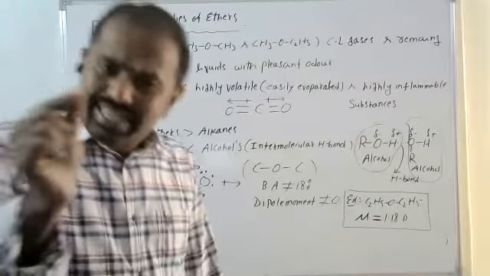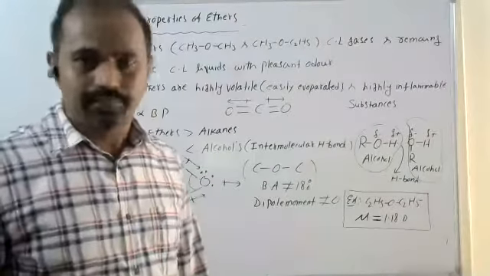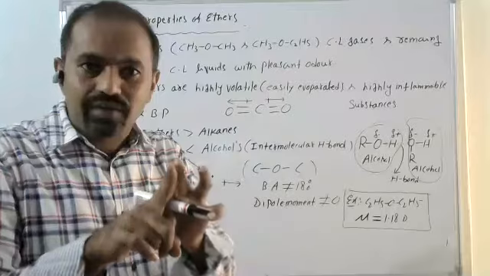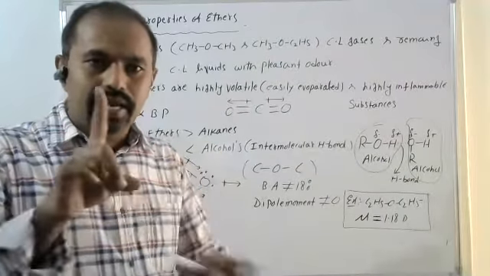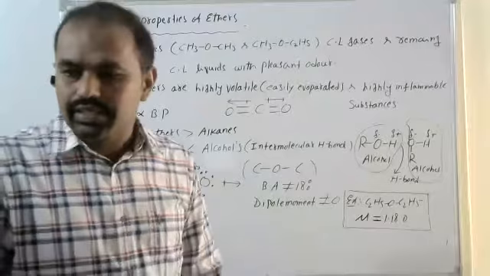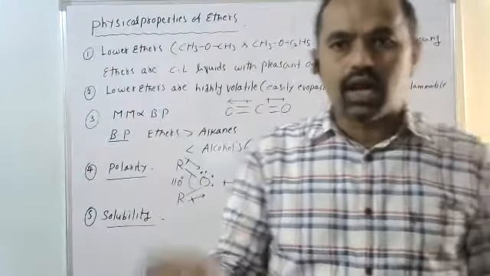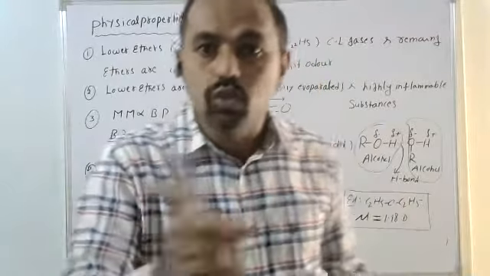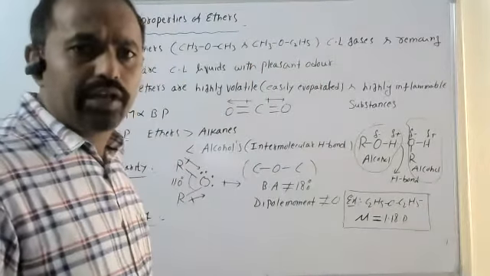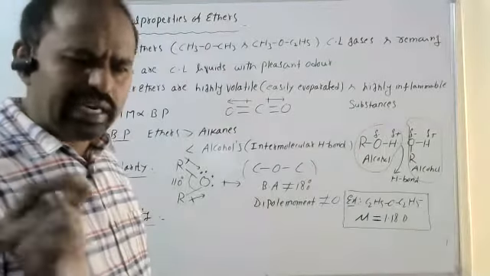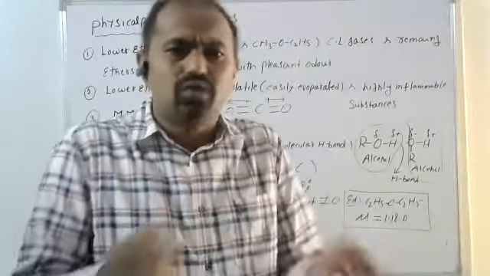Like that, the ethers also form hydrogen bonds with water. Ether does not form hydrogen bonds with itself, but alcohol does. But here ether solubility means it is dissolved in water. When it is taken in water, the ethers form hydrogen bonds with water. Because of that same reason, the ethers are also soluble in water like alcohols. A little bit of comparison, it is a little less than that of alcohol, but we can say almost nearly the same.